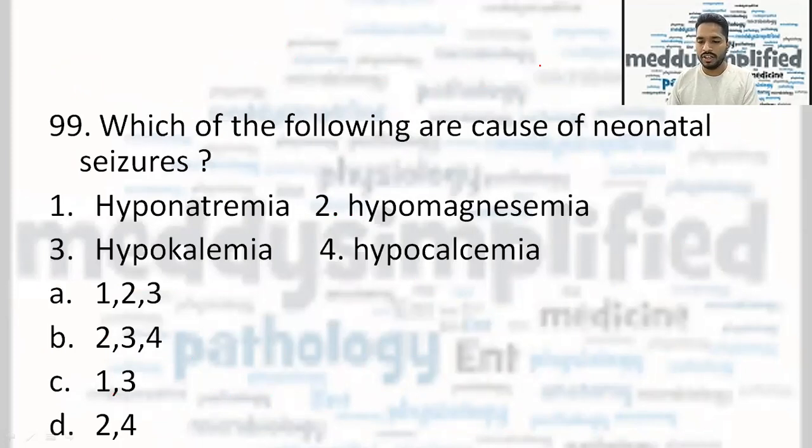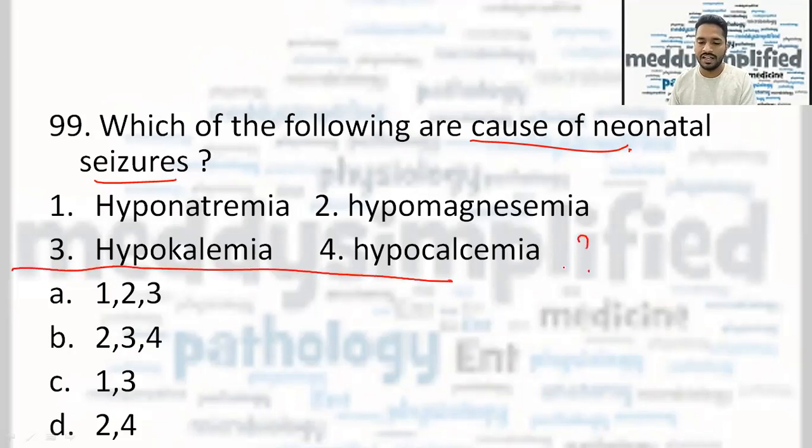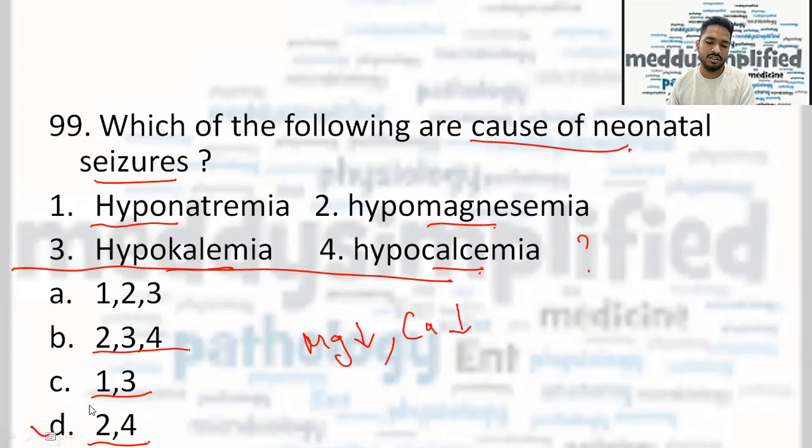Now, which of the following are the causes for neonatal seizures? Options were hyponatremia, hypomagnesemia, hypokalemia, and hypocalcemia. Option A was 1, 2, 3, that is hyponatremia, hypomagnesemia, hypokalemia. Option B was 2, 3, 4, that is hypomagnesemia, hypokalemia, and hypocalcemia. Option C was 1 and 3, that is hyponatremia and hypokalemia. And option D was hypomagnesemia and hypocalcemia. So correct answer here is hypomagnesemia and hypocalcemia. So the option which goes with this is D.